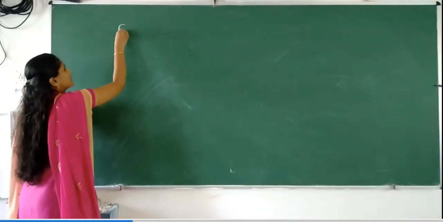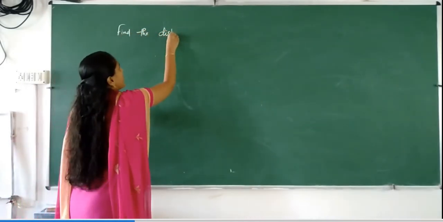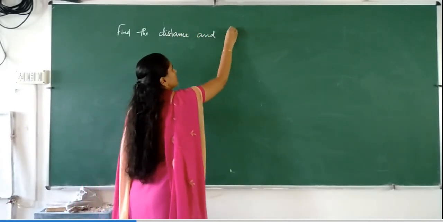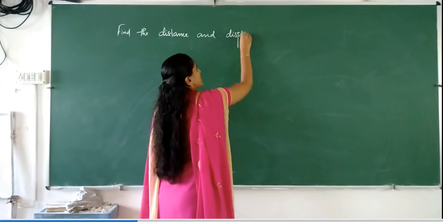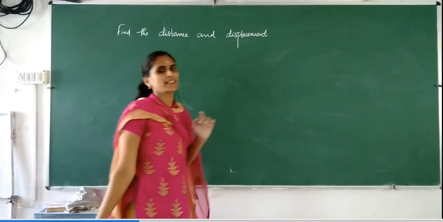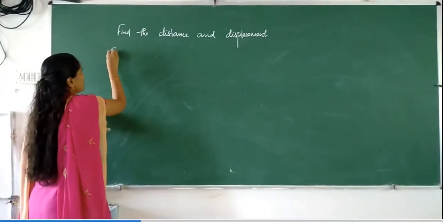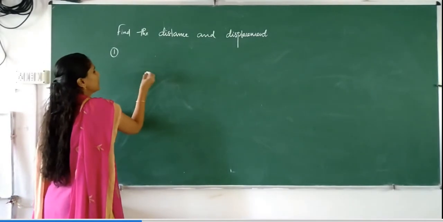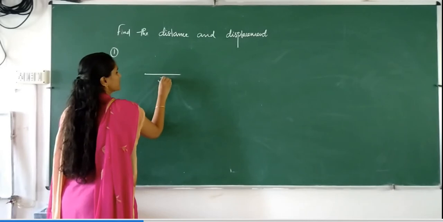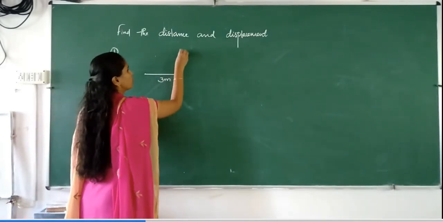Find the distance and displacement. So first example, first question: an object is traveling 3 meters, then it is traveling 4 meters.